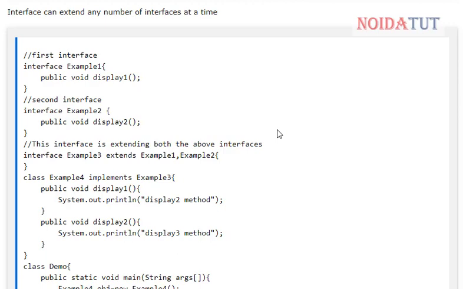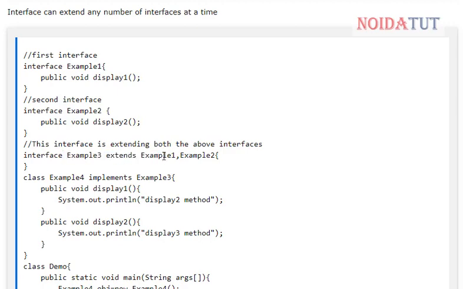Then we have a second interface, example 2, and in this we have another function display2. Interface example 3 extends example 1 and example 2. That means we are implementing or trying to show multiple inheritance in our example.